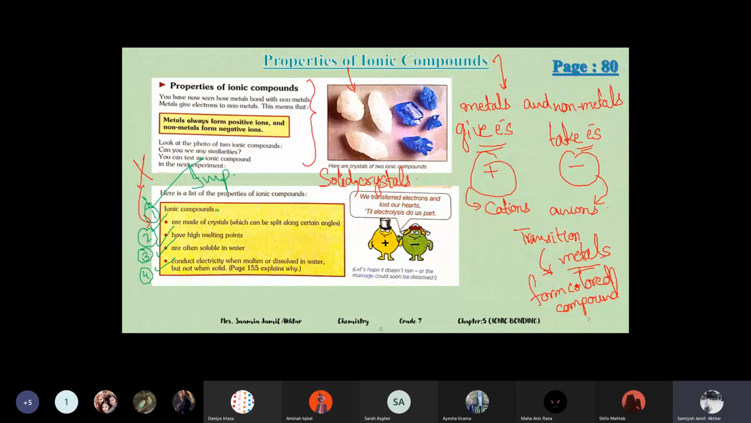The first property is about its physical state. The next property is about melting. The third property is about its solubility, that is, whether it is soluble in water or not. And the fourth property is about conductance. So these are the 4 properties. If you learn these bullet points, like state, melting, solubility, and conductance, then you can write these points in your own words also. Okay, the properties.